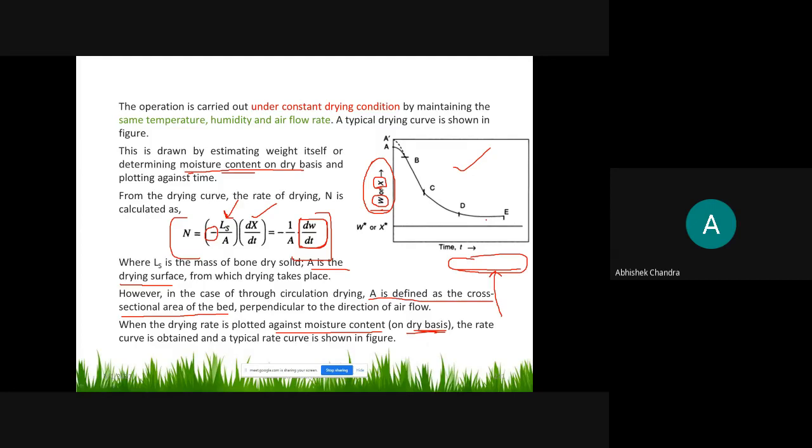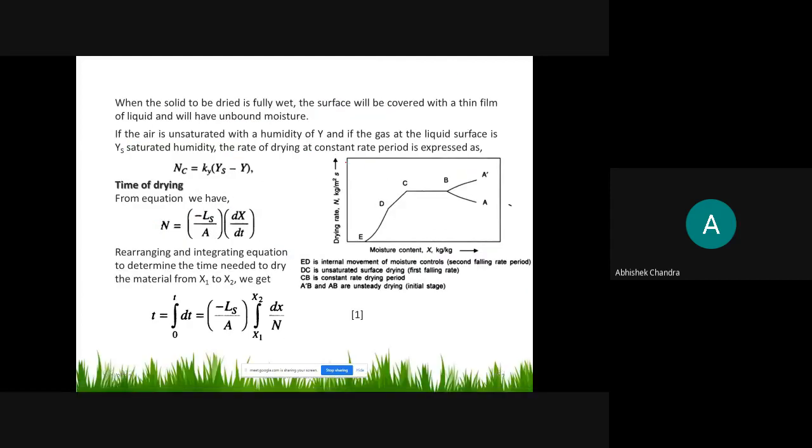If another plot we are plotting, that is the drying rate versus the moisture content, N versus X, drying rate versus moisture content. So you will get this type of plot, the drying rate versus moisture content.